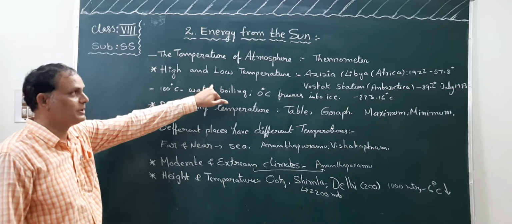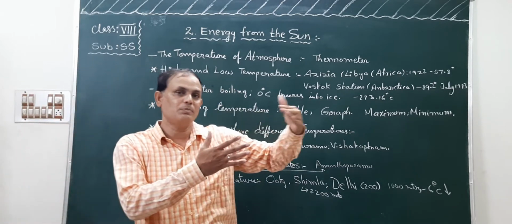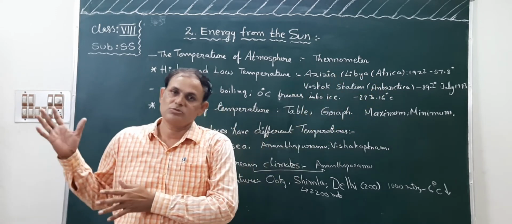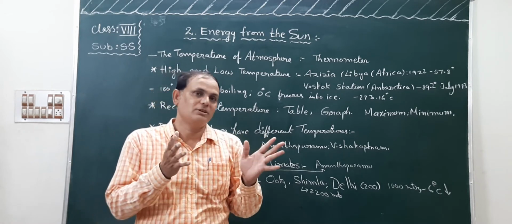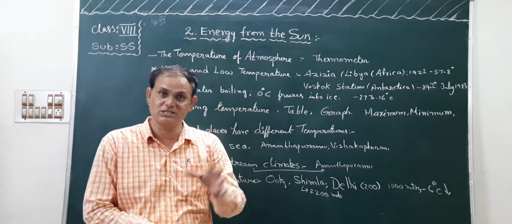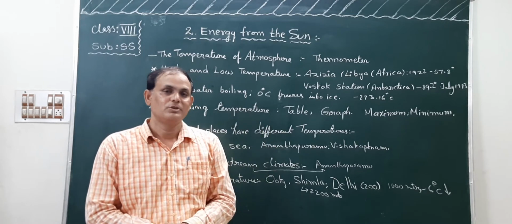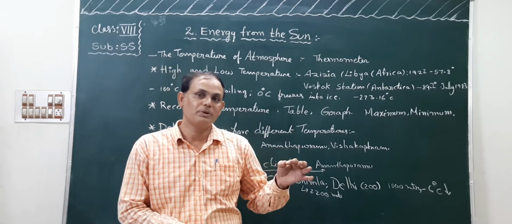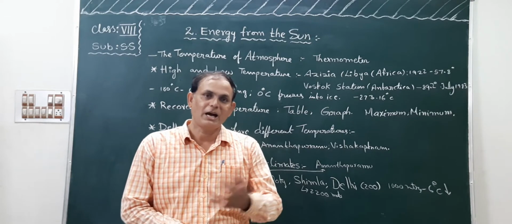High and low temperature in the world. Children, I said some places receive high temperature and some places receive low temperature. Why? Because there are many factors. I said in the previous video also: angle, distance, sea, and land and water relationship. These are the main factors for recording low temperature and high temperature.